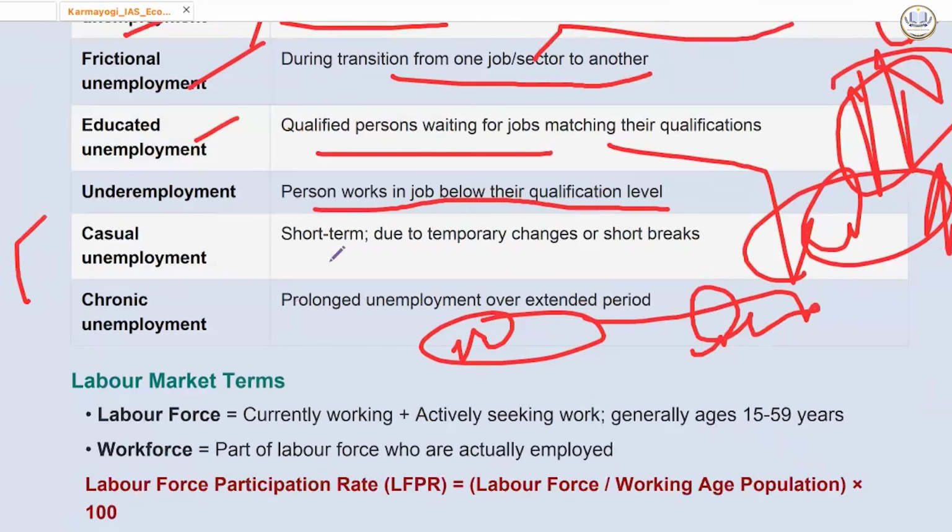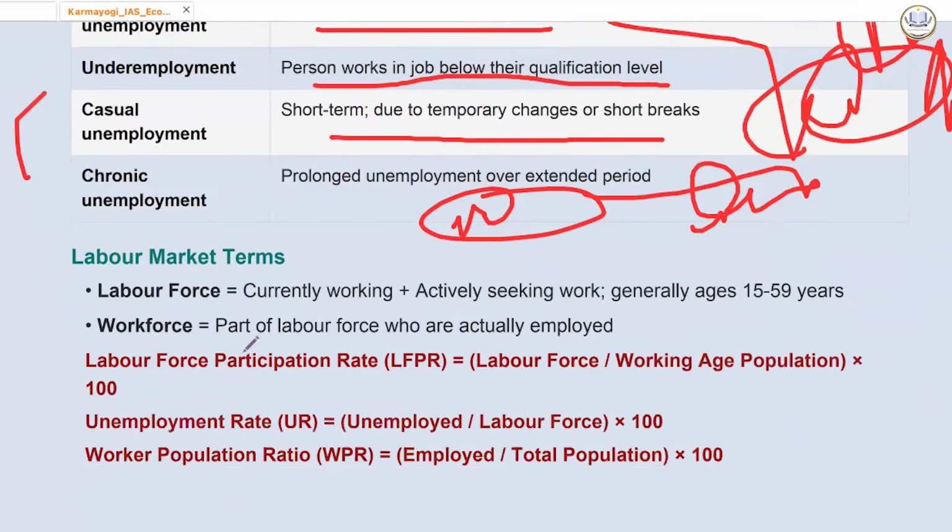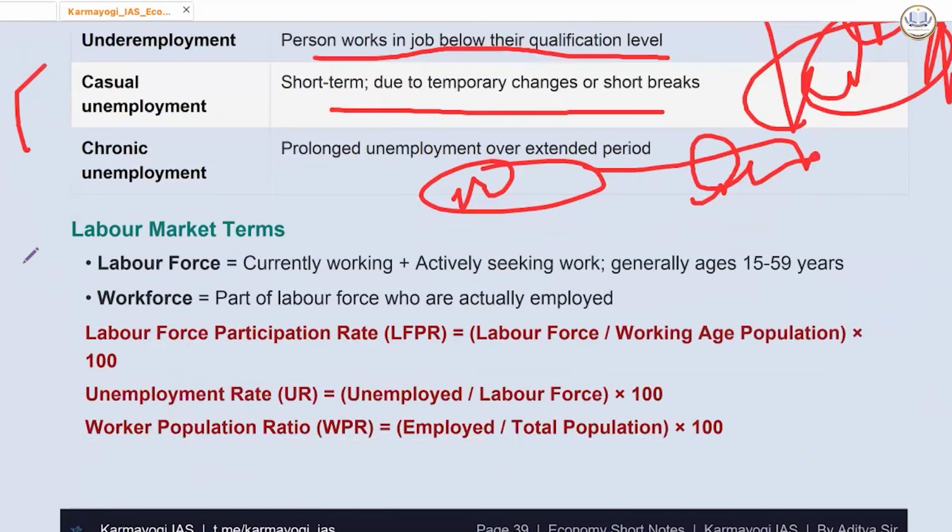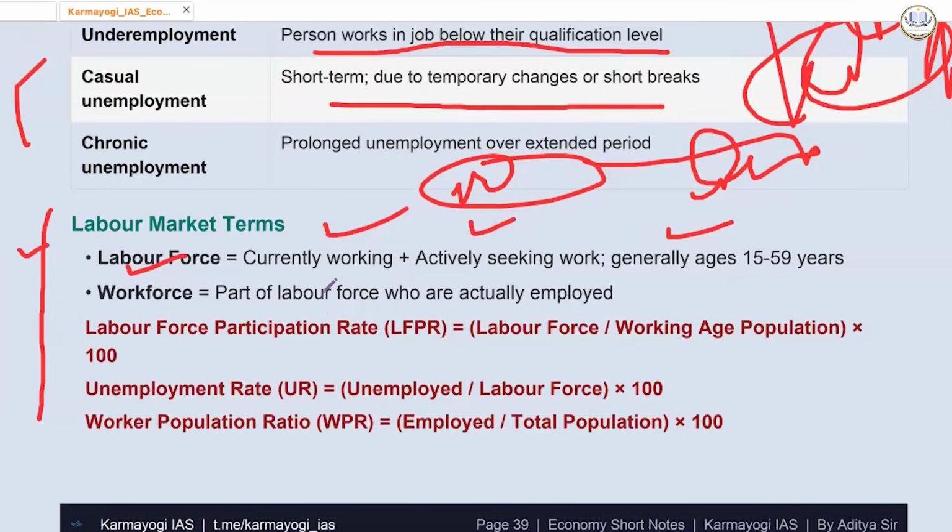Casual unemployment is short term, due to temporary changes or short breaks, and chronic is prolonged. देखो, labor market terms as well. Labor force: those who are currently working or actively seeking work, generally ages between 15 to 59 years. Workforce are the part of the labor force who are actually employed.